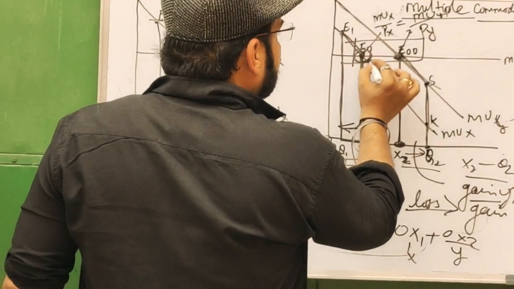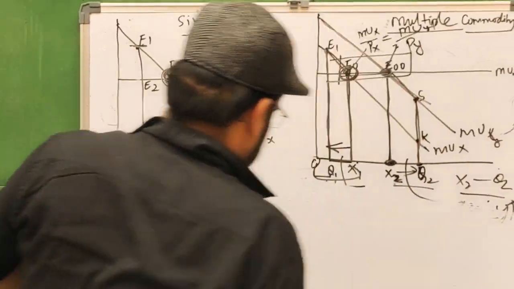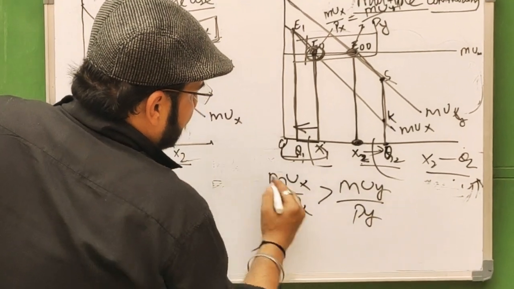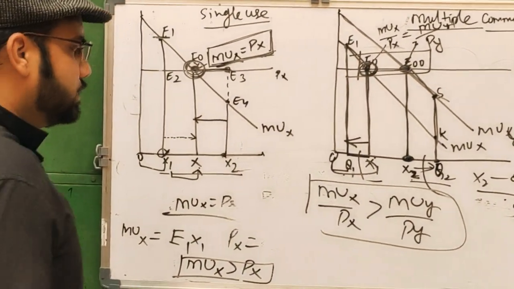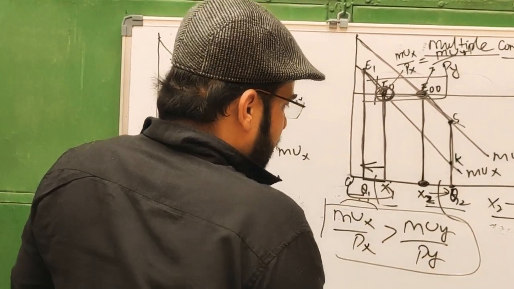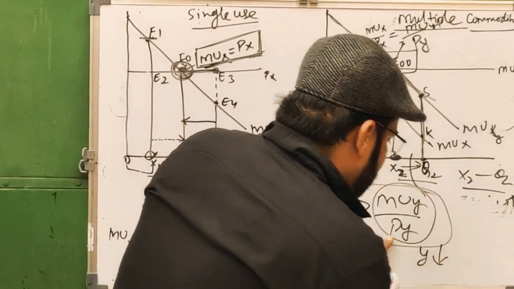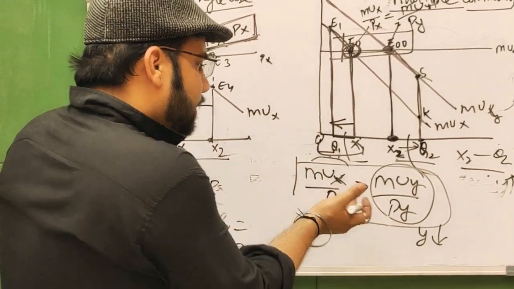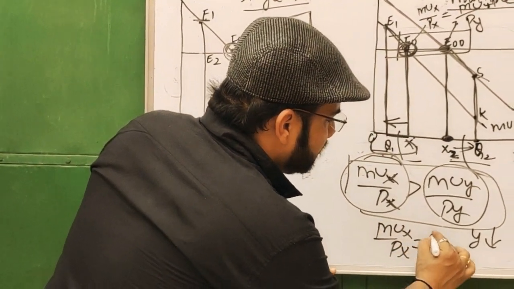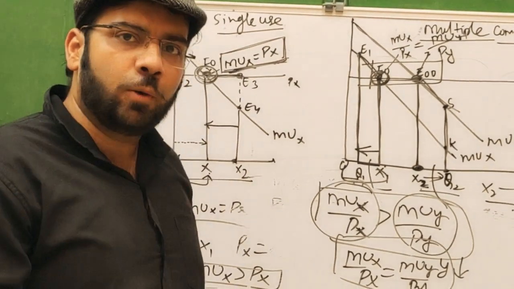So this is what the equation and diagram show. If the marginal utility of X by price of X is greater than the marginal utility of Y by price of Y, then the consumer spends less on Y, cutting the quantity of Y and spending the rest on X, until MUx by price of X equals MUy by price of Y. This is the consumer equilibrium with the help of the cardinal approach.